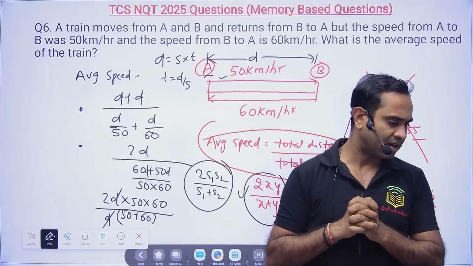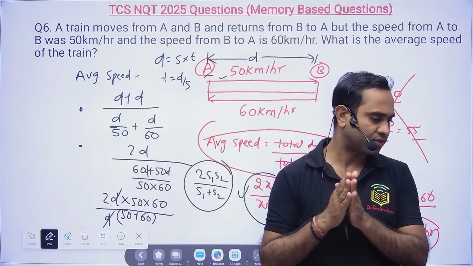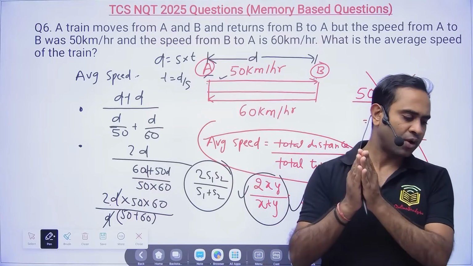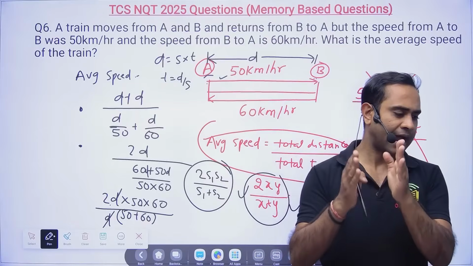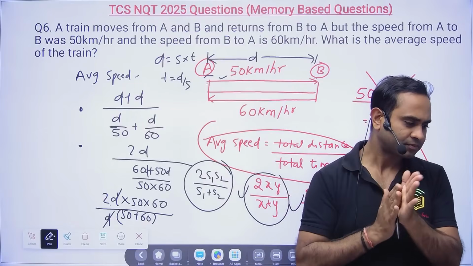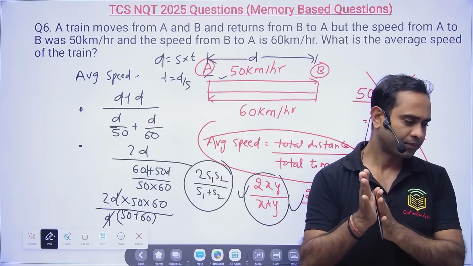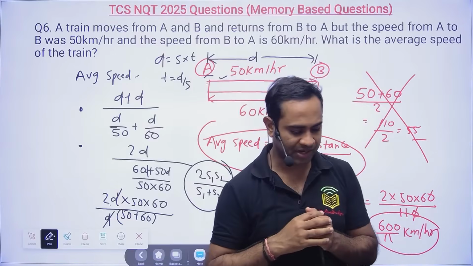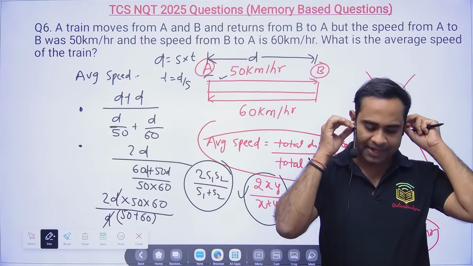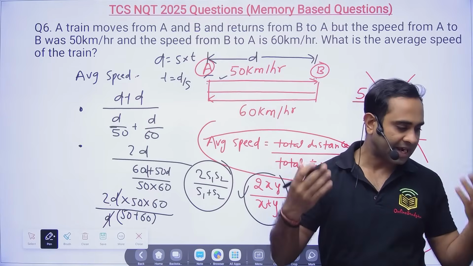Somebody is telling me it's going fast now. How many of you are feeling that I am going fast? Please tell me. Someone says, sir, do some lengthy questions where the problem statement is complicated. That will also come.